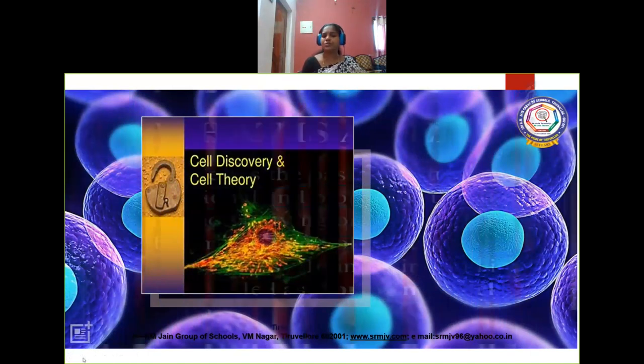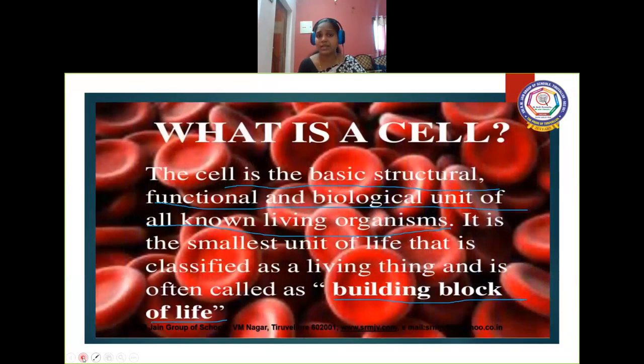Before going into that, first we will define our cell. What is a cell? The cell is the basic structural and functional unit of all living organisms. It is a biological unit without which we cannot imagine the life of living things on our earth. Why is it called a structural and functional unit?